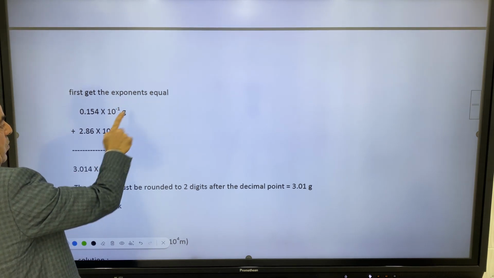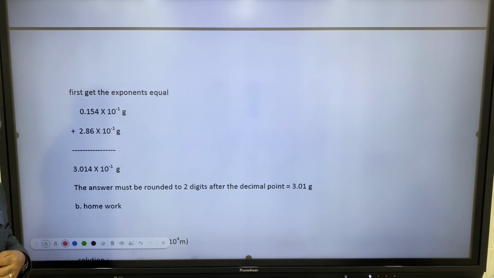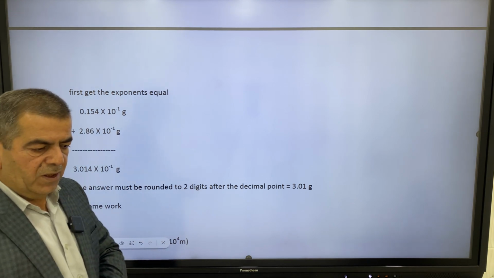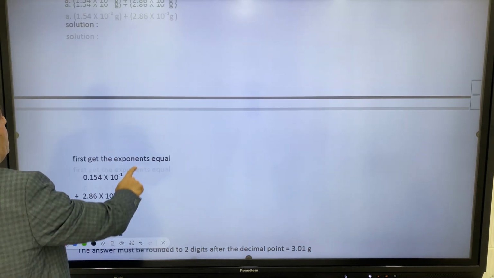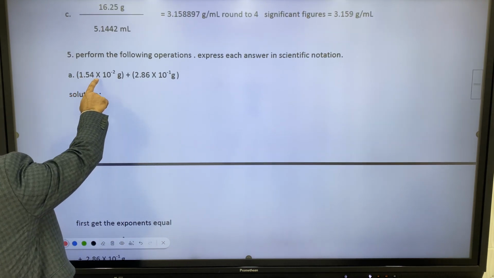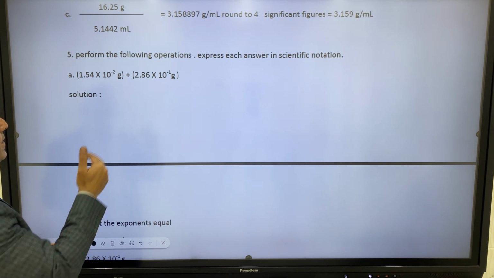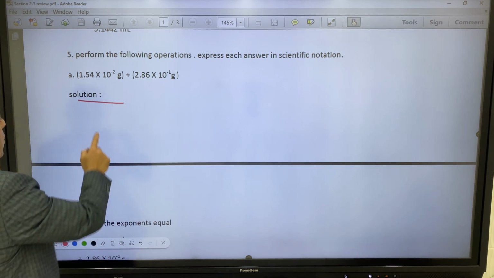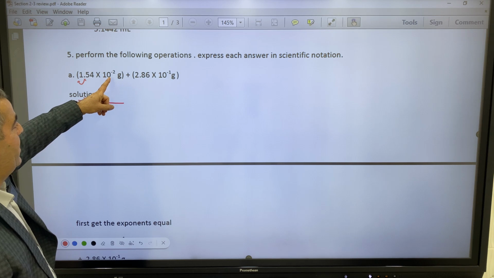First, make the exponents equal. As I told you, I prefer to change negative 2 to negative 1, because it saves steps. So when we change the one given here into negative 1, the exponent is increased by 1, so the decimal will move leftward.